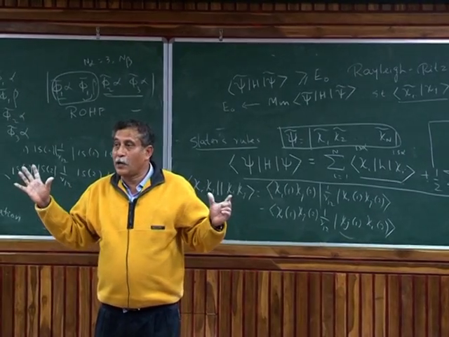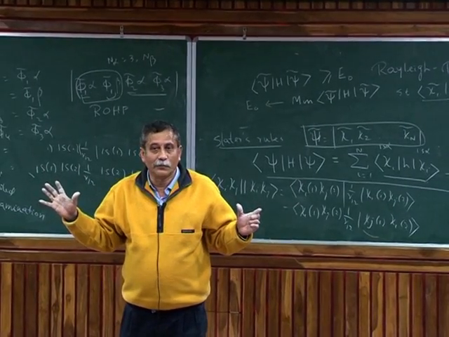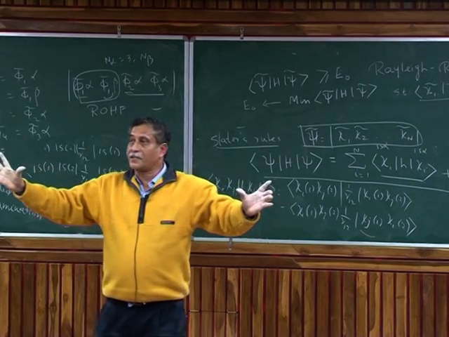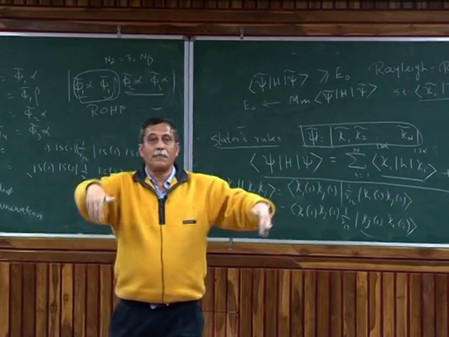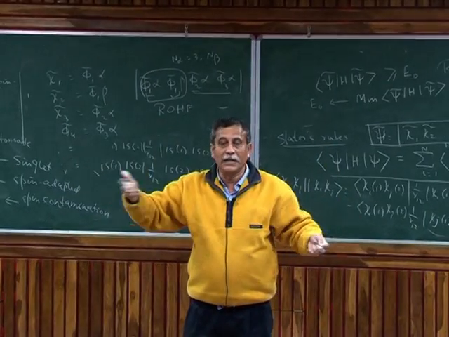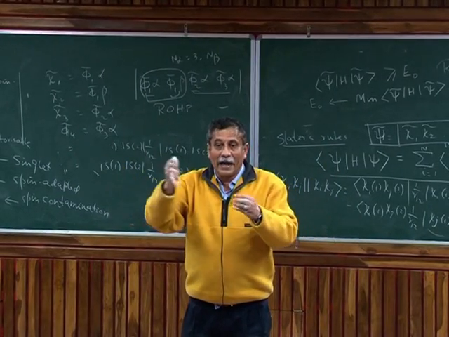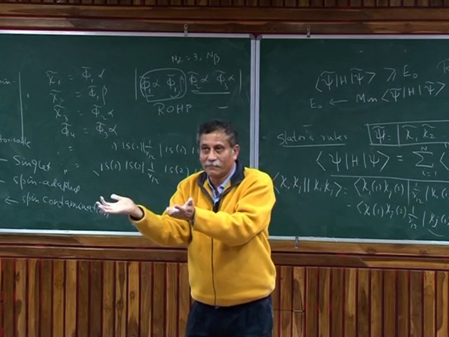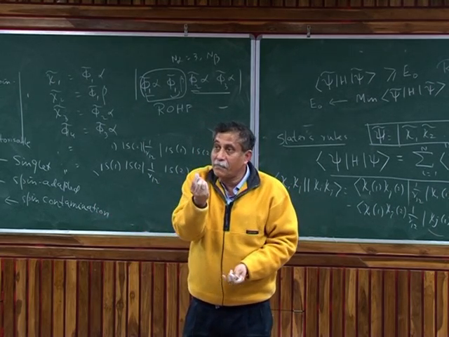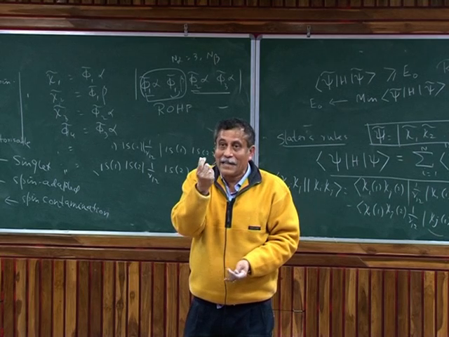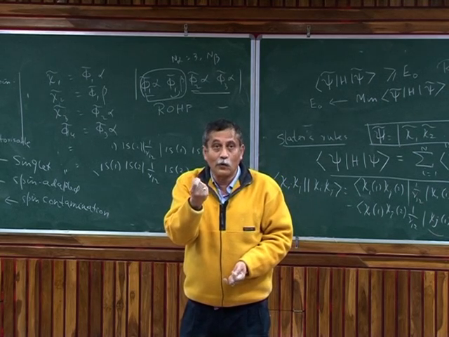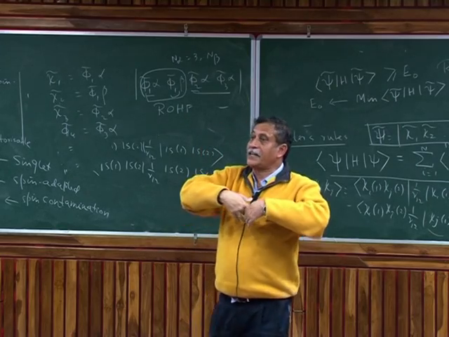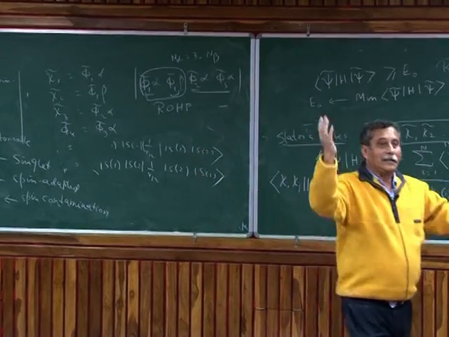For example, you are doing a hydrogen bond. We know a hydrogen bond is a few kilojoules per mole, of two large systems whose energies may be thousands of kilojoules, millions of kilojoules. If you calculate by Hartree Fock, you are making an error in both. The percentage of error may be very small, but that percentage error would be more than the difference. So if you are subtracting 1 million minus 1 million 1